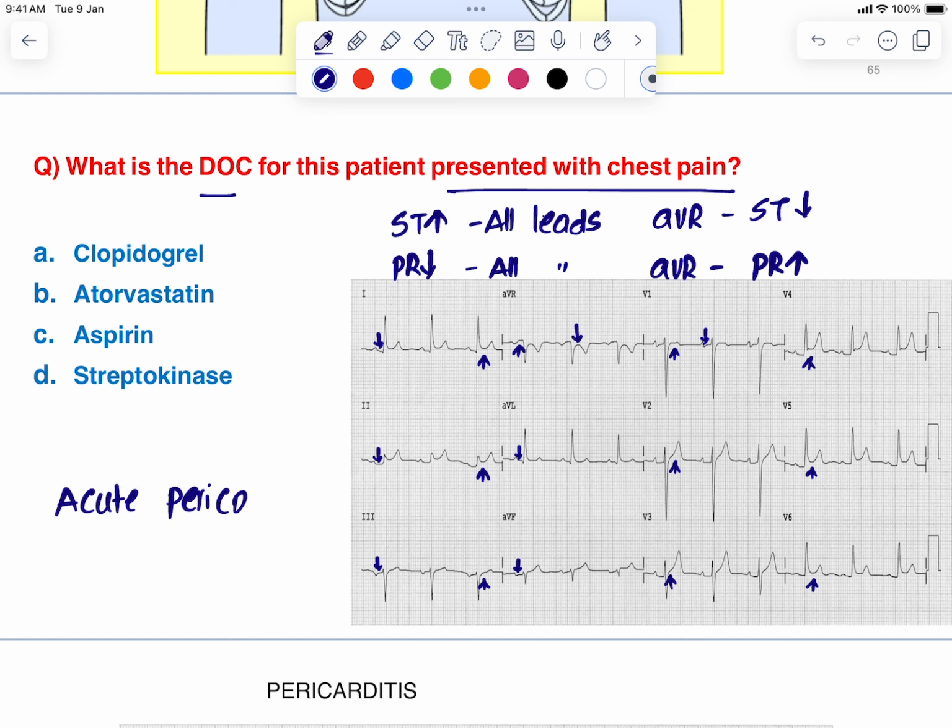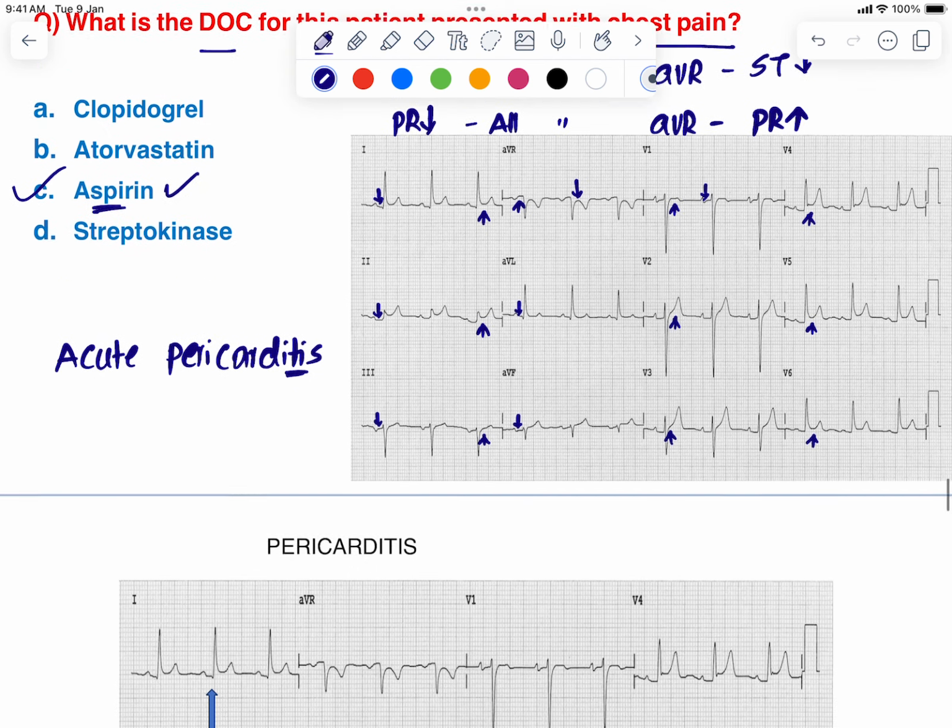And in cases of acute pericarditis, what is the drug that you need to give? You need to give an anti-inflammatory drug, that is, aspirin should be given. Aspirin is the drug of choice in this clinical scenario. You can give either aspirin or naproxen. In refractory cases where the individual is not responding to non-steroidal anti-inflammatory drugs, that is when we give steroids. So the answer here is aspirin. Next question.